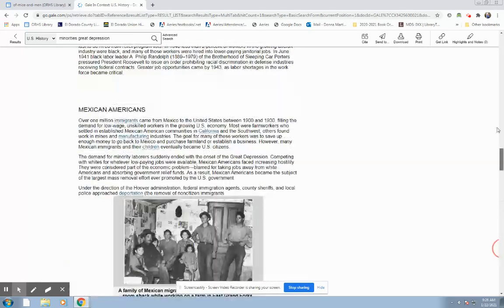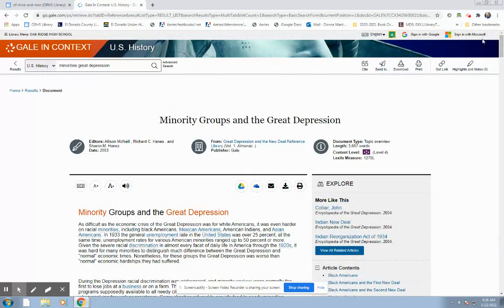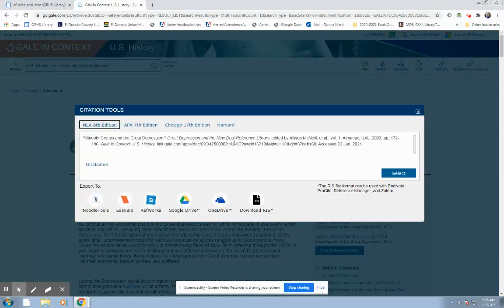All right. When it comes to citing, the database walks you through that as well. You click Cite, and you can copy this citation, and that will help you out.